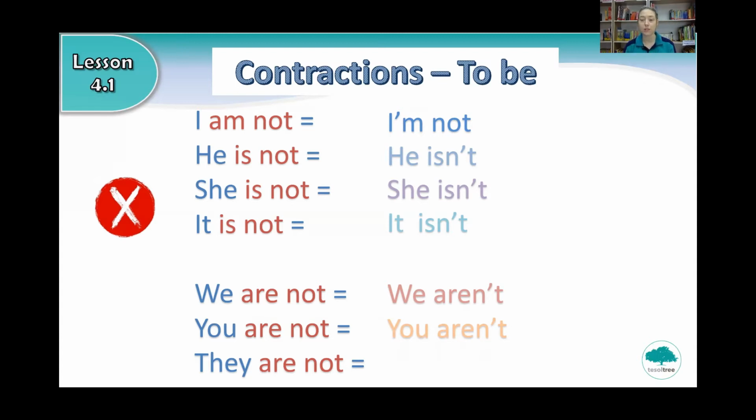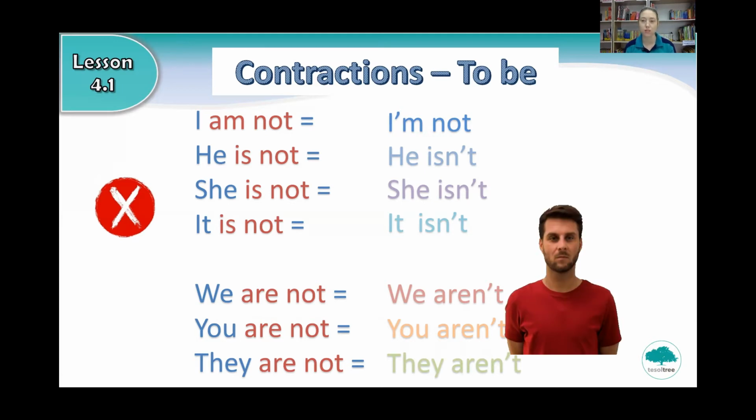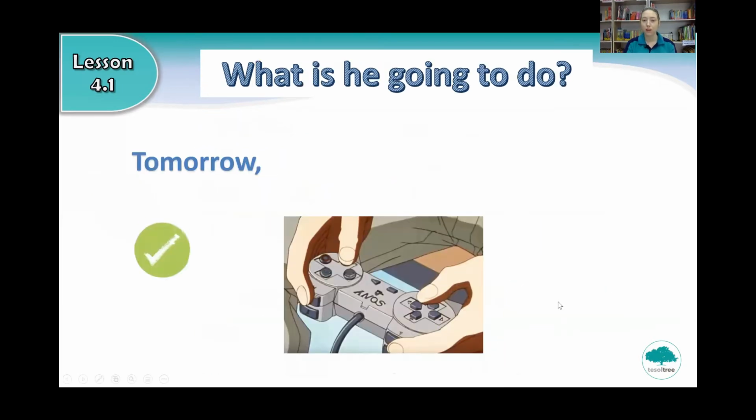You aren't. Say you aren't. And they are not? Do we say they isn't? No. They'm not? No. We say they aren't. Can you say they aren't? Very good.